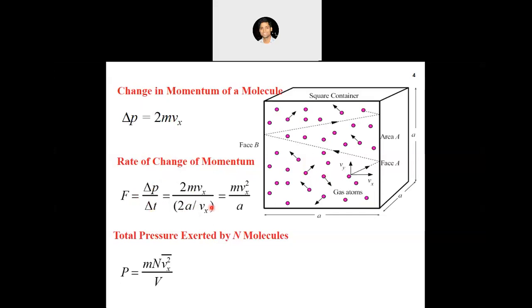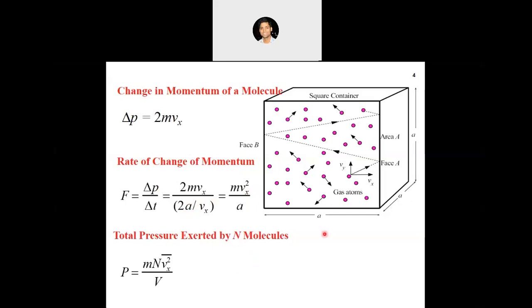Then delta t, because one of the assumptions was that between two collisions the molecules are moving with a constant speed, right? So vx will remain constant during this motion when this molecule collides with this wall, and then goes and collides at the other wall as well and then comes back, right? So delta t will be equal to, because it will have to travel a distance of 2a, a for going and a for coming back, and vx is the speed in the x direction, so the time delta t is equal to 2a by vx. So we can say F is equal to mvx square by a.